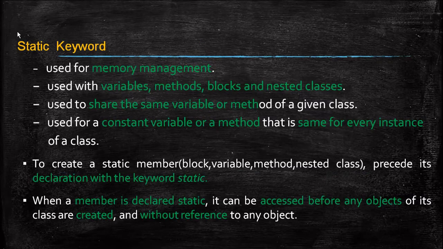So why use the static keyword? The static keyword can be used to share the same variable or method of a given class. It can also be used for a constant variable or method that is the same for every instance of a class.